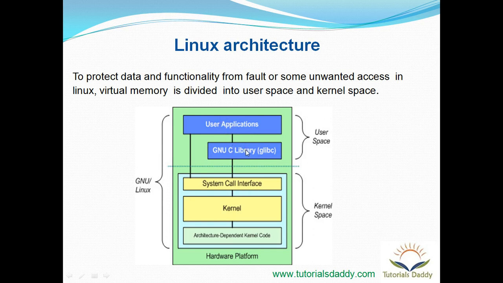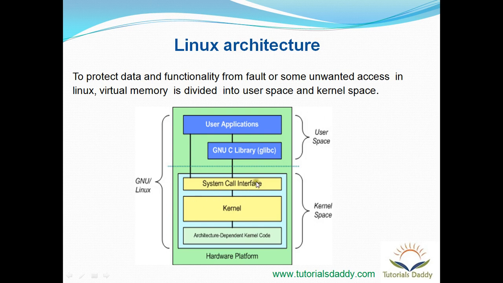Take the example of a C program which you write: you use printf statements, you use scanf functions. These functions are all exposed by the C library.